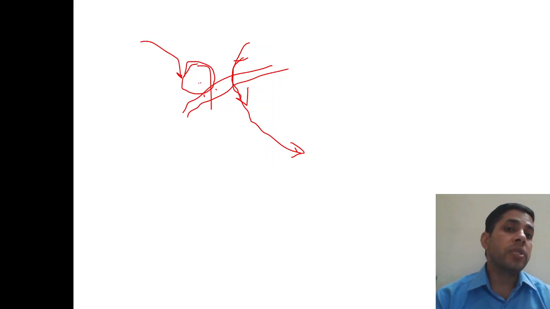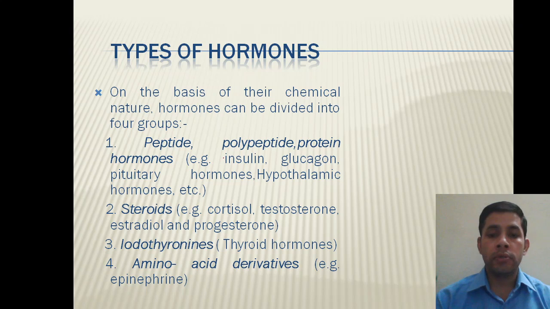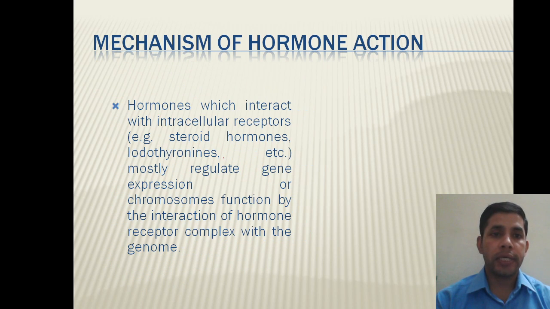So they will attach to the receptor present on the cell membrane itself, and the cell membrane, in response to that hormone, will release a secondary messenger, and that secondary messenger will do the function in the cell. So this is how it works.